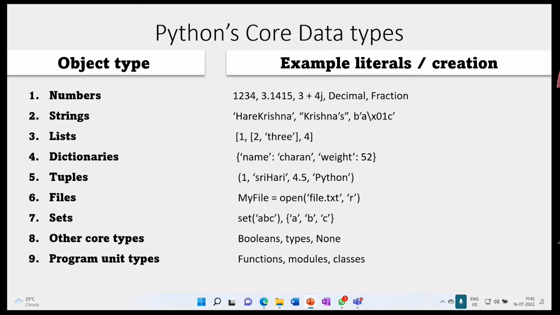And finally, program unit types. Function is also an object. Module is also an object. Class is also an object. That's what I'm saying: Python is all about objects.